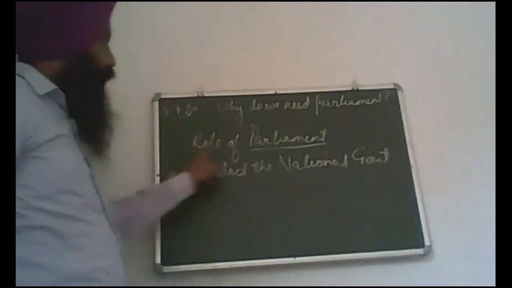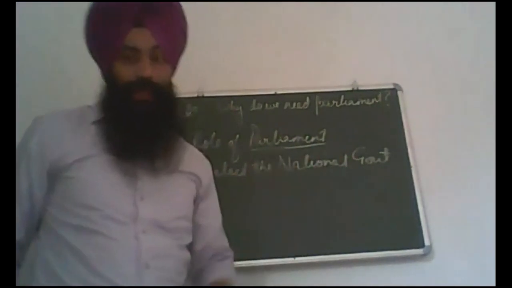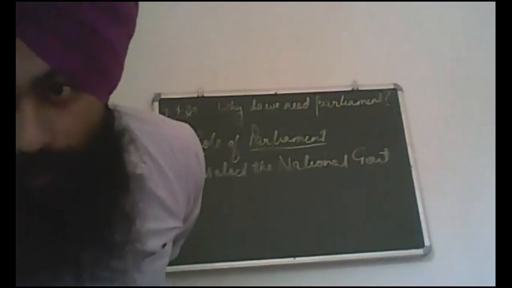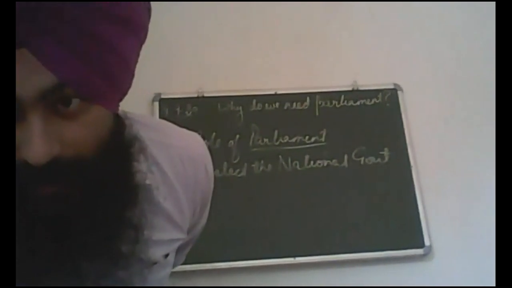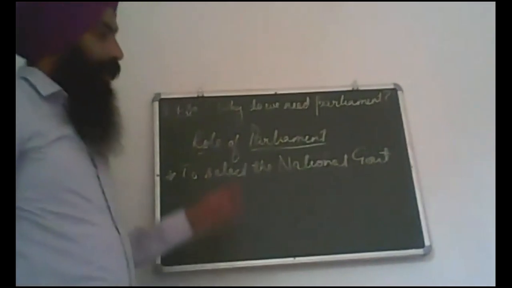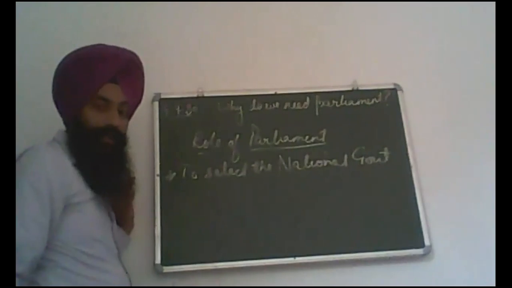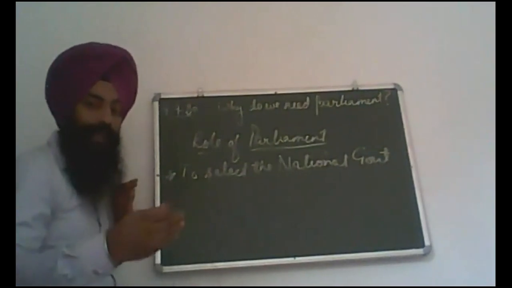Is that clear? So the role of the parliament: all the representatives go to the parliament, to the Lok Sabha and the Rajya Sabha. These representatives play a role in the enactment of law. And in our country, elections are the procedure through which the representatives are elected.